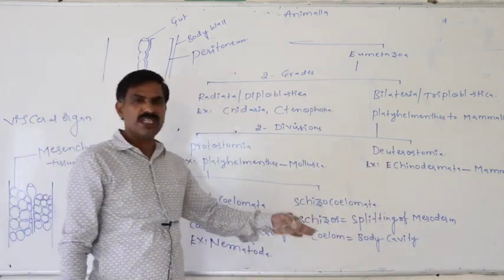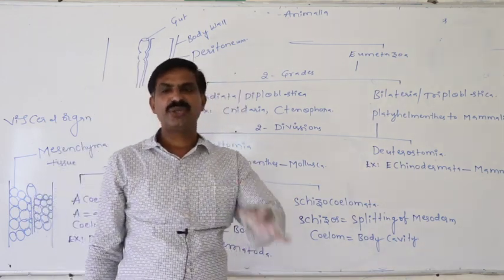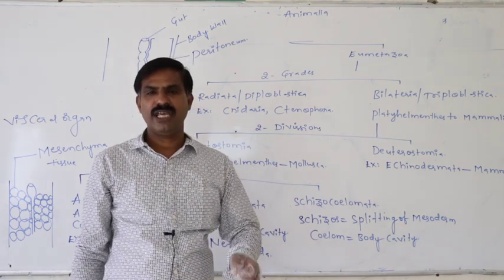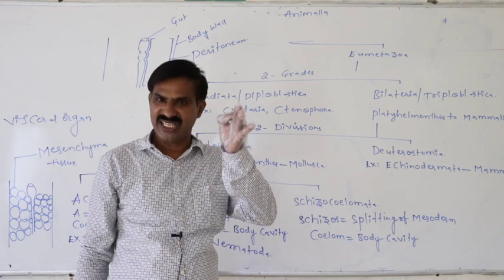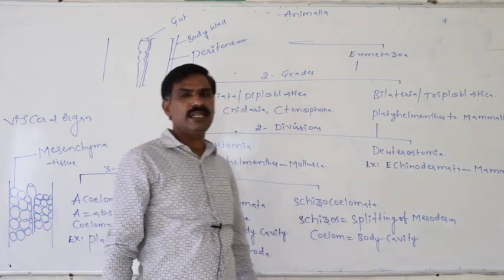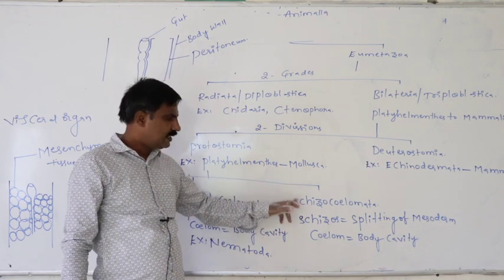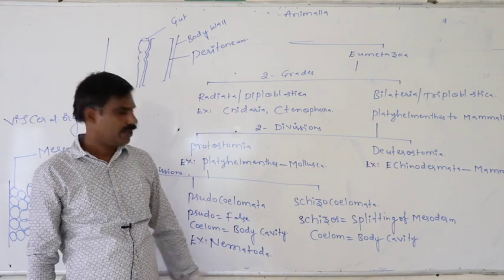So due to the splitting of mesoderm, if the original body cavity, the true body cavity, is formed, then that coelom is said to be the schizocoelom. Those animals are said to be the schizocoelomates.